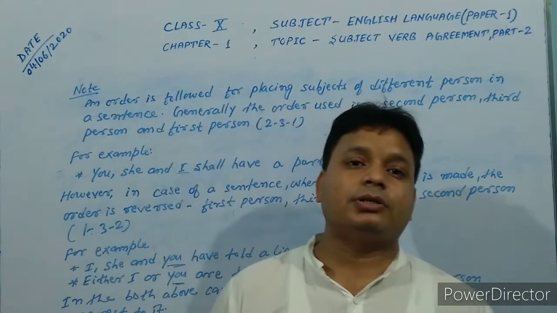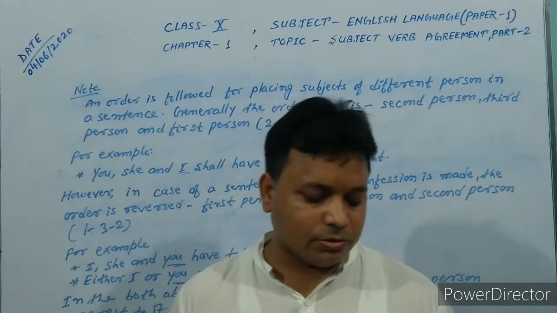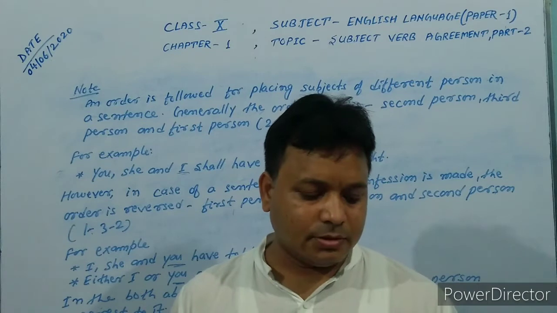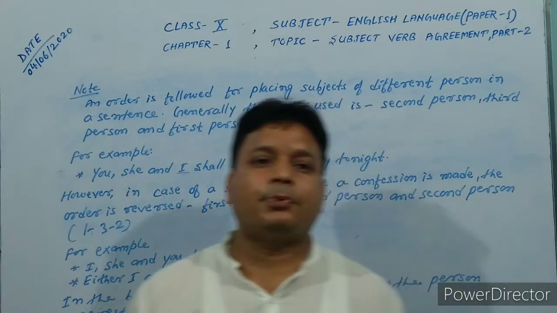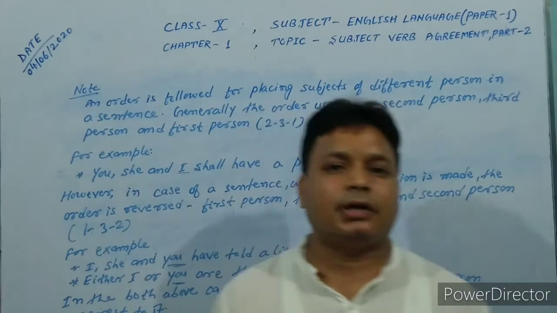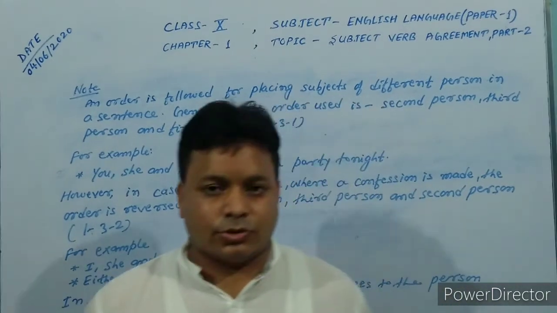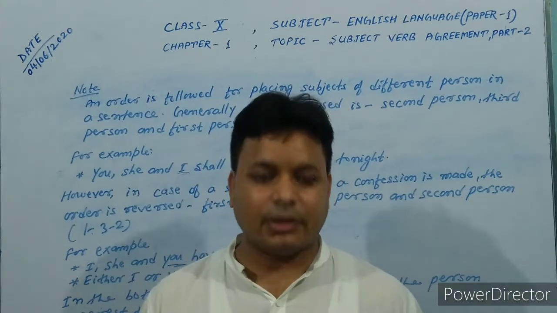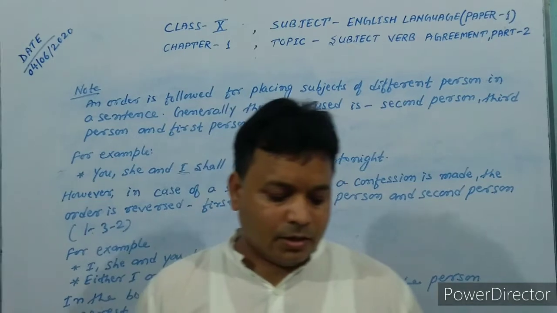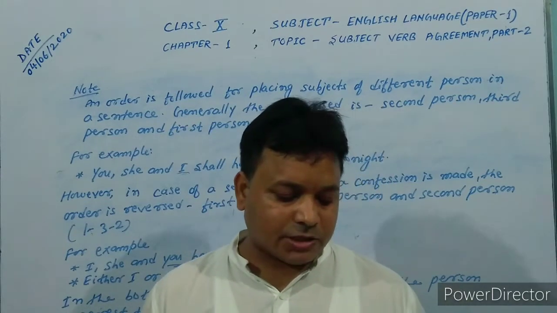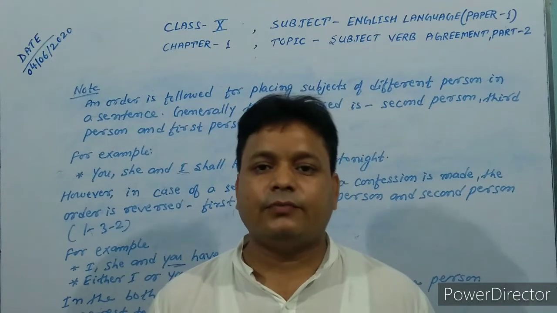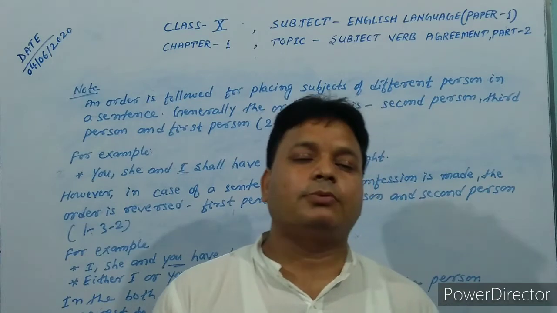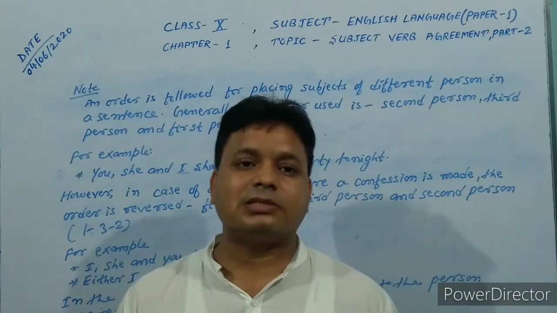Next rule I am going to teach the student. A plural noun followed by words expressing a mathematical figure, like the number of, so we have to use a singular verb. Again I am going to repeat the rule to you, student. The number of illiterate people, the number, so we have to use a singular verb. The number of illiterate people is decreasing.